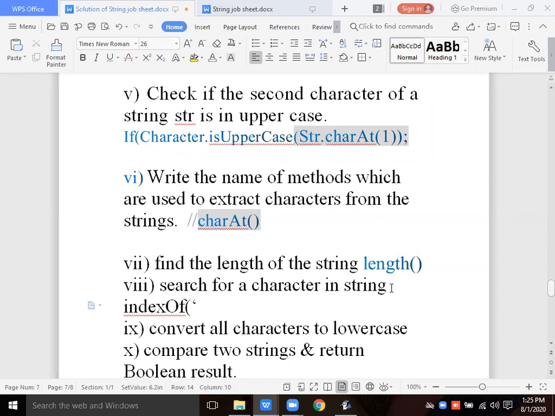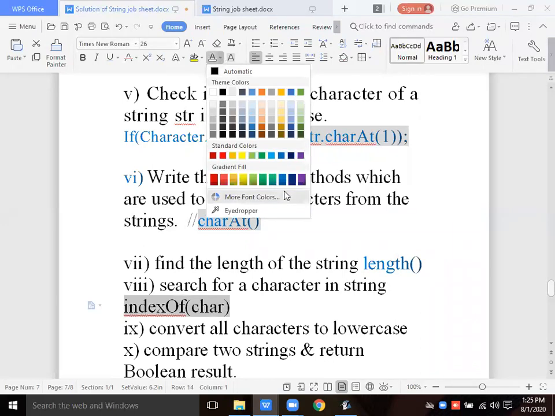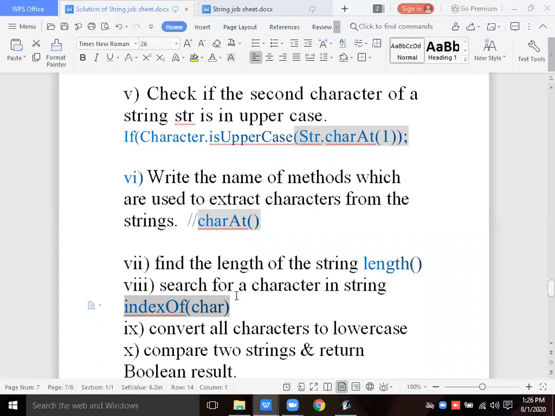indexOf whatever character we want, then it will return the index of the given character if it exists. If it does not exist, then it will return -1. Yes or not?